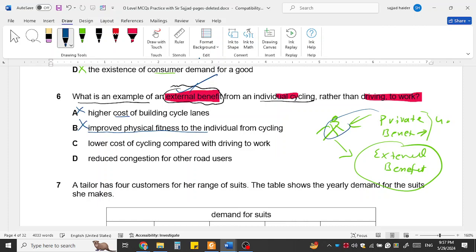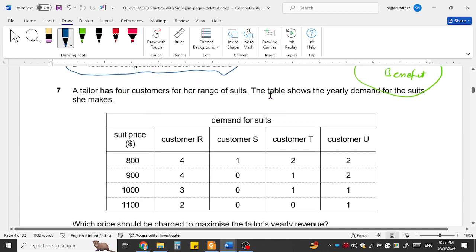And lower cost of cycling compared with driving to work is private benefit because he will have to spend less on fuel, etc. But reduced congestion for other road users, yes, this is the external benefit because others will also benefit from his cycling habit. So question number 6, okay so far.